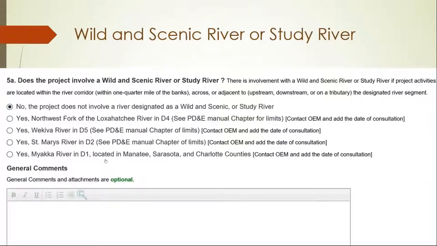Next, you're going to have to determine whether there is involvement with a wild and scenic river or study river. You're going to need to refer to Part 2, Chapter 12, Wild and Scenic Rivers for more information. But as we talk about this today, the only wild and scenic rivers or study rivers in Florida are the Loxahatchee, St. Mary's, and Myakka River. If your project is within the limits listed in this section, you will need to call our office before you can complete this form.